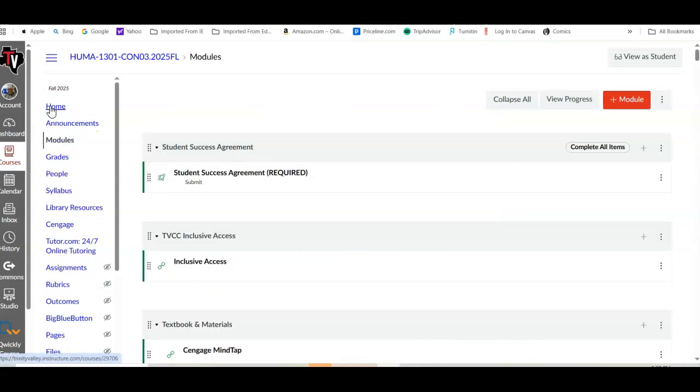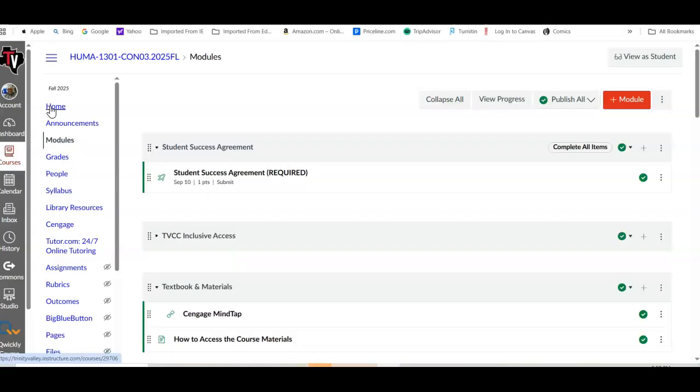And you'll see that that student success agreement is important because it acknowledges that you have started the course, that you're participating in the course. It allows us to, on census day, to acknowledge that you have, of course, committed yourself to attending. And that's necessary. So that's the first thing you need to make sure you do.